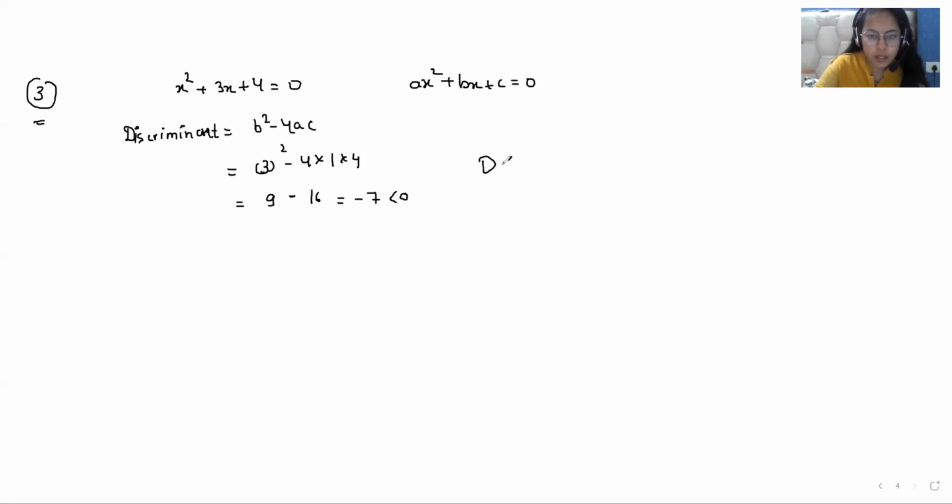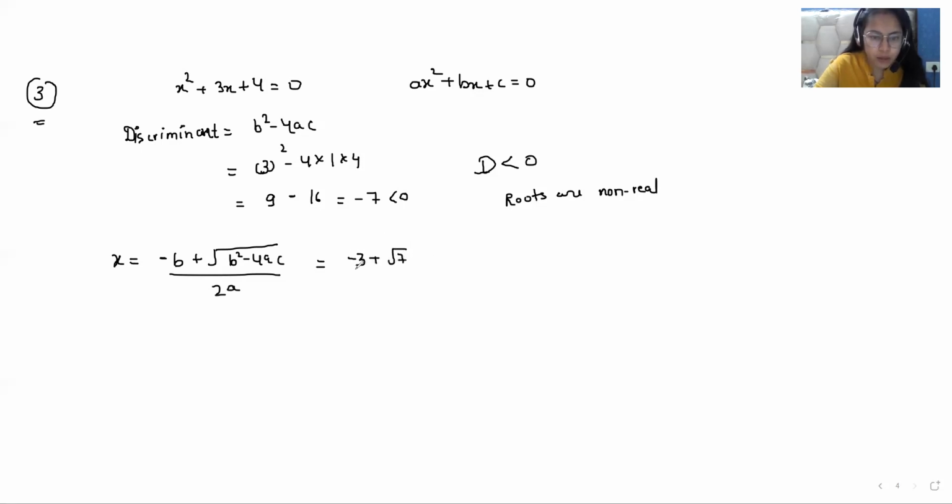So if the discriminant is less than 0, that means our roots are non-real. That means our answer comes in terms of under root. So let's find the roots. First we find while taking the addition sign. Minus b, that means minus 3 plus b square minus 4ac we already calculated, minus 7 over 2 into 1, it is minus 3 plus root of minus 7 over 2.